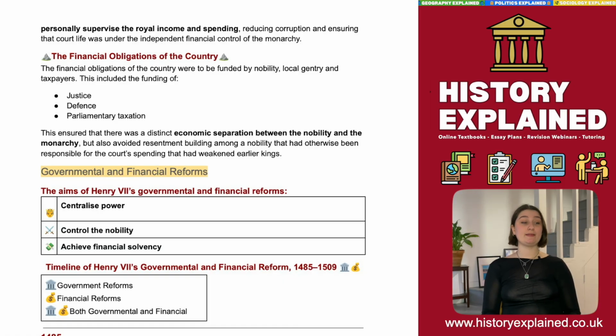Okay, so looking at this timeline, let's start off by thinking about the aims of Henry VII's government and financial reforms. So he had 3 clear goals, and this was 1, to centralise power. So thinking about things like the chamber, he wants the power of the crown to be with the crown. He doesn't want to be reliant on nobility. He doesn't want nobility to be able to interfere. This is specifically for the monarch and the monarch alone.